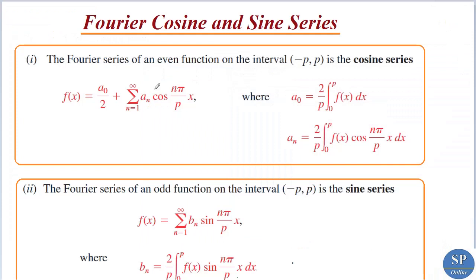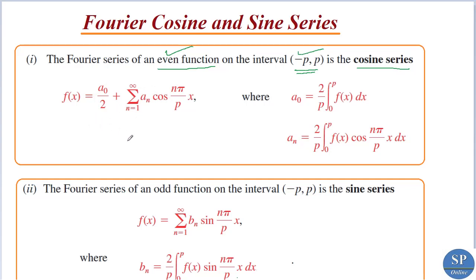So we have the definition of Fourier cosine and sine series. The Fourier series of an even function on the interval minus p to p is the cosine series, f of x is equal to a0 by 2 plus the summation n from 1 to infinity of an cos n pi x by p, where a0 is equal to 2 by p into the integral from 0 to p of f of x dx, and an is equal to 2 by p into the integral from 0 to p of f of x cos n pi x by p dx. And that means if f of x is an even function in this interval minus p to p, then the Fourier series contains only cosine terms.